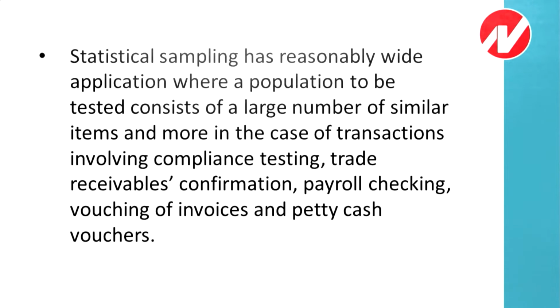Second, we can use this method for the following purpose. Means when we want to check compliance testing, when we want to check the trade receivables confirmation, payroll, vouching of invoices and petty cash vouchers, ये सब area में you can use the statistical sampling method, and mostly it will be used in the area where there are homogeneous transactions, means similar type of transactions.